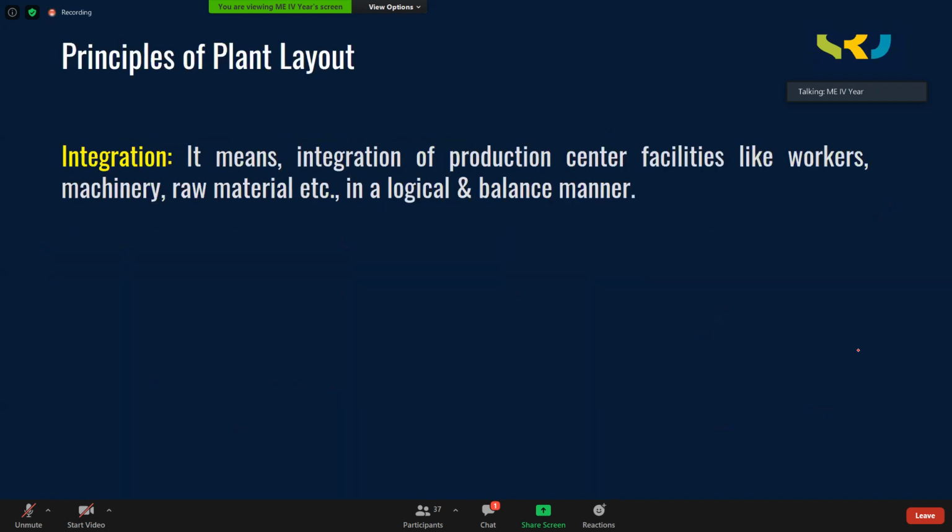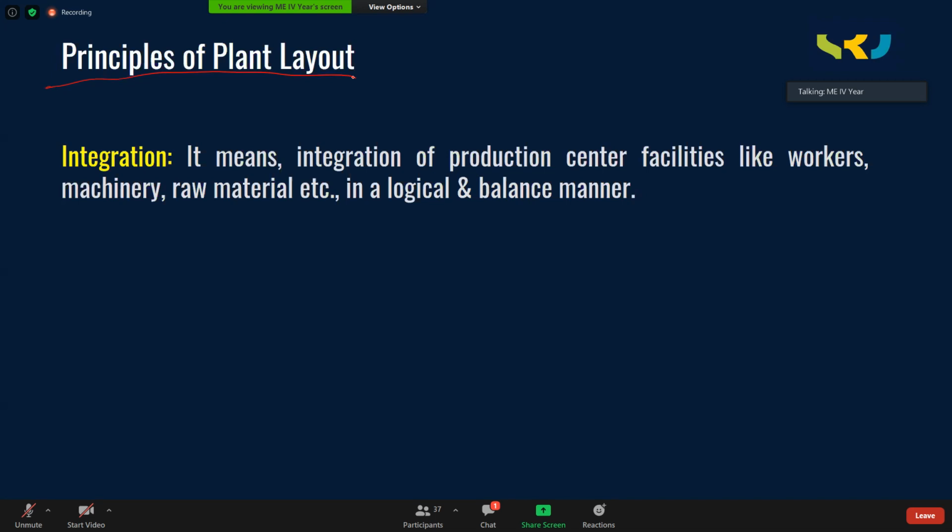So let us discuss the principles of plant layout. More or less, whatever I'm going to discuss is based upon the objectives we just discussed. What are the principles of plant layout? This is another important topic.